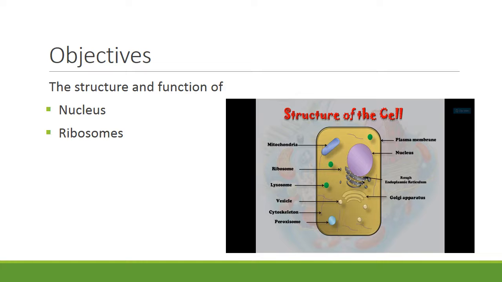The objectives of today's lesson are to understand the structure and function of the nucleus and ribosomes. In the diagram, you are seeing the structure of a eukaryotic cell, in which the nucleus is prominent and other organelles are found in the cytoplasm.